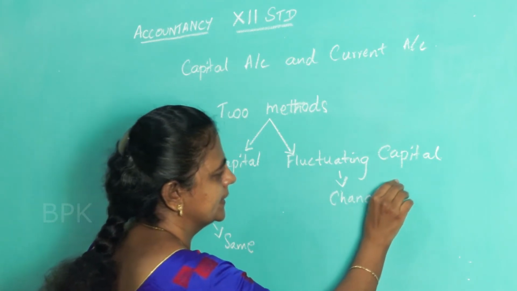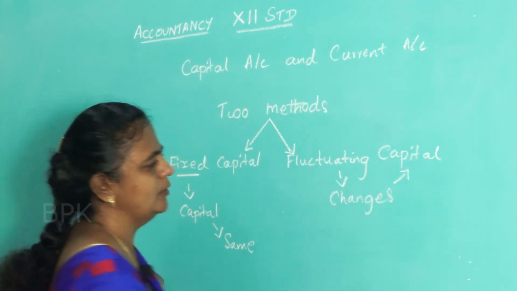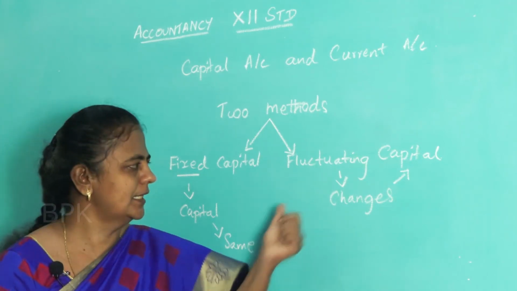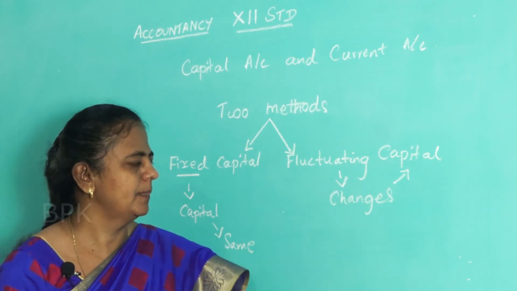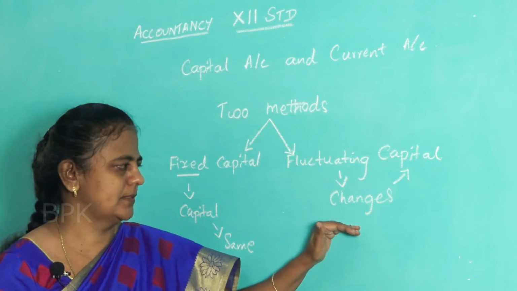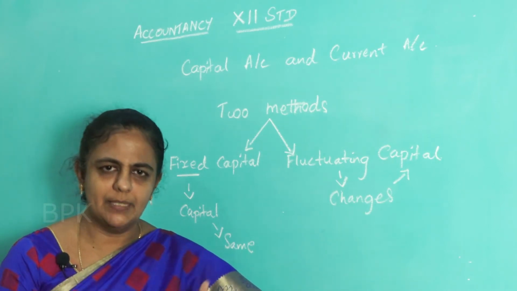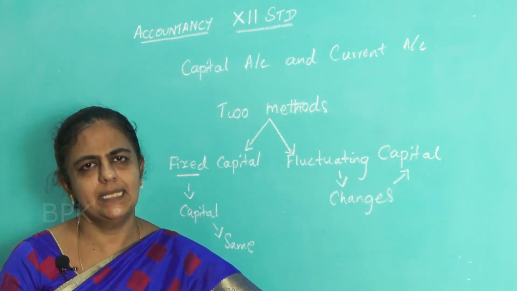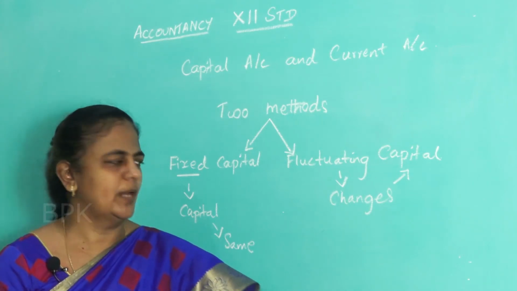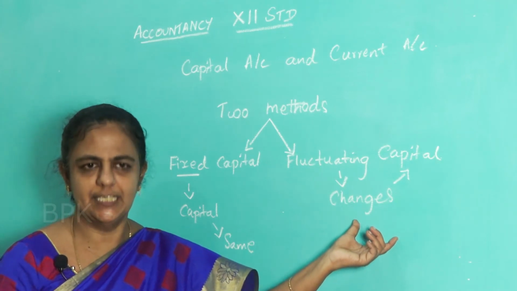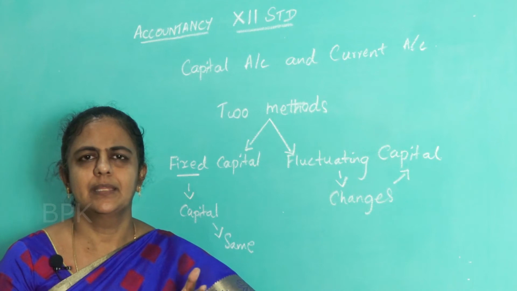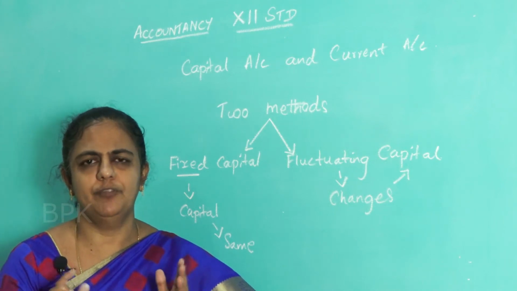What changes? Capital. Capital goes on changing. Why is the capital going on changing here in case of fluctuating capital? Because in fluctuating capital, we are not only going to show the capital, but we are going to show all the other adjustments also. So that is why the capital goes on changing here. But here we are going to show only the capital, only the capital of the partners.